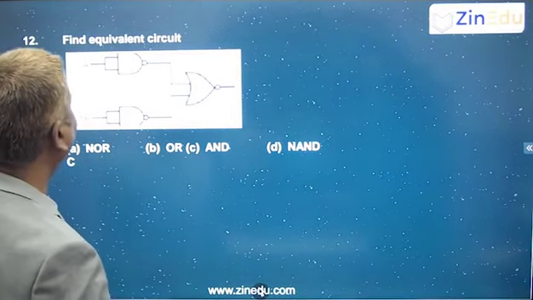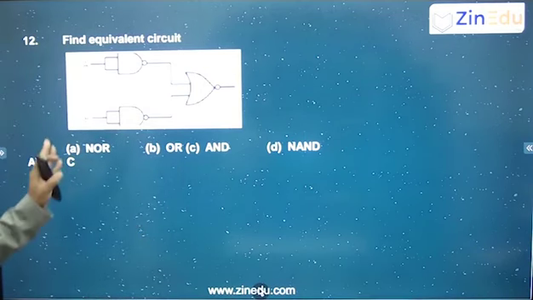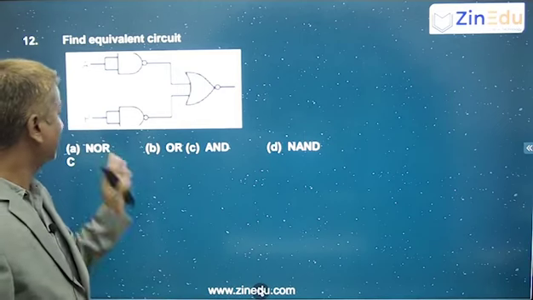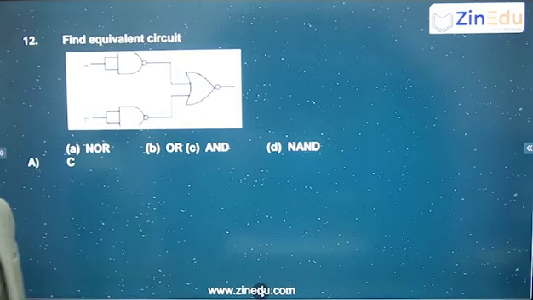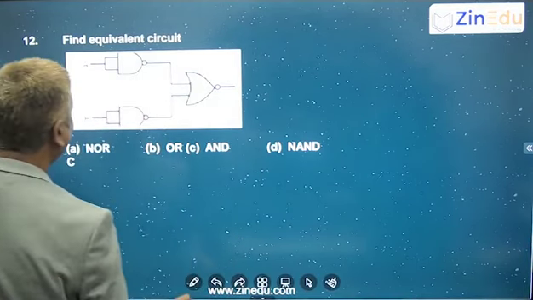So find the equivalent circuit. This circuit is looking like a total logic gate. Is it a NOR gate, OR gate, AND gate or NAND gate? Okay, so for that, how to check? We can check by drawing the truth table if you want.